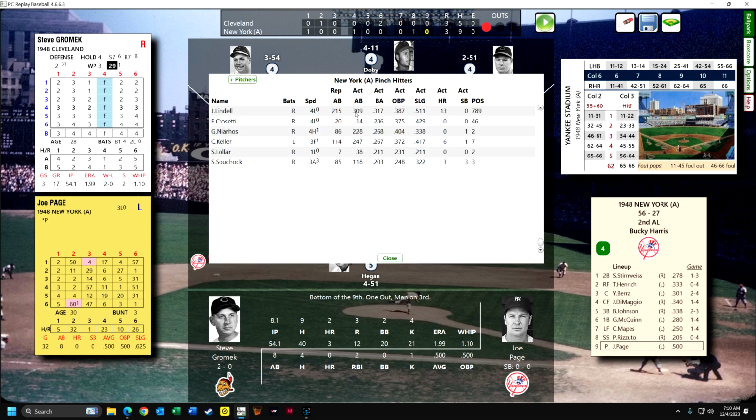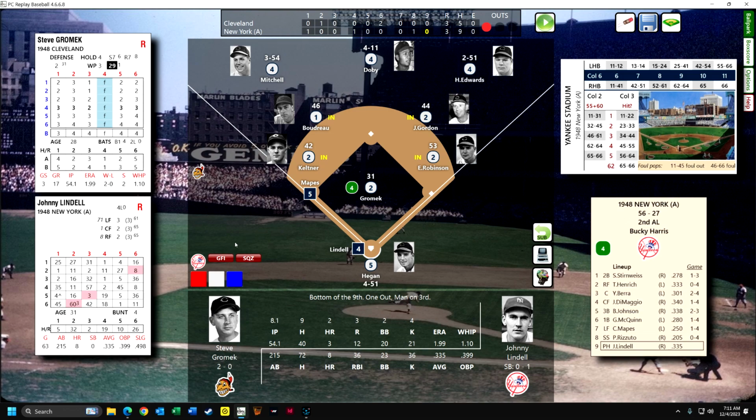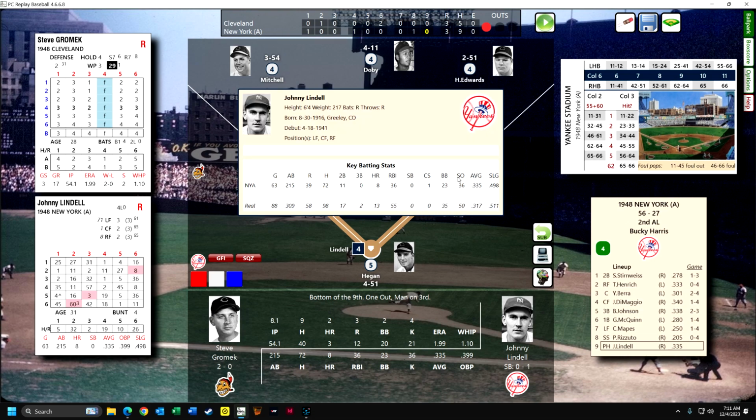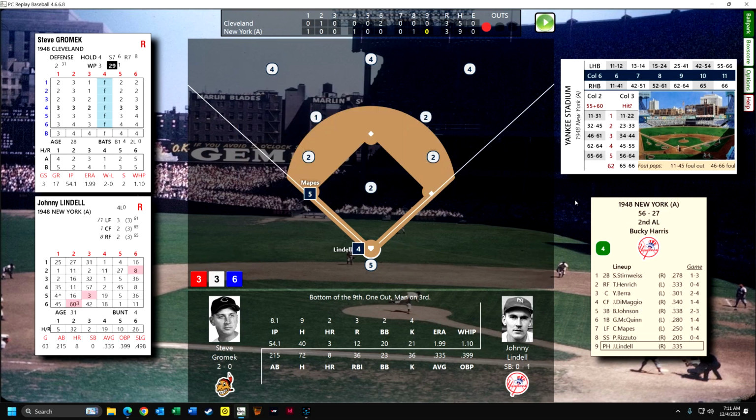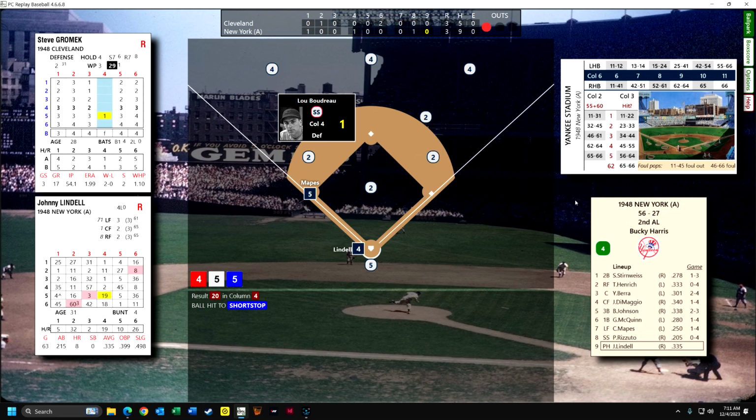We're going to have Johnny Lindell come in and pinch hit. We've got to go for it. We have one out with a runner on third. Lindell is hitting .335, which is way above. He hit .317, so he was a good hitter. Lindell is going to hit a ground ball off Boudreau's glove because he was playing in to get the runner at the plate.